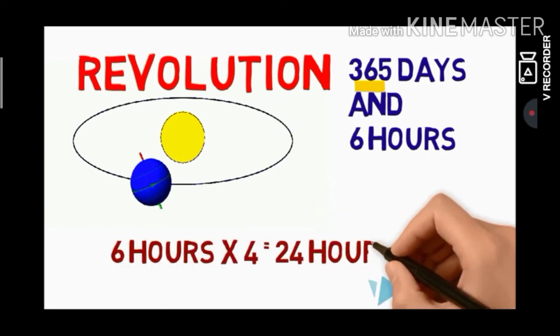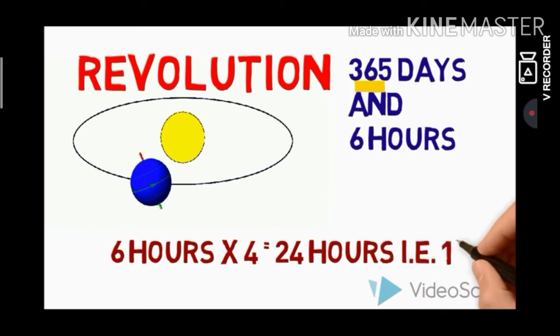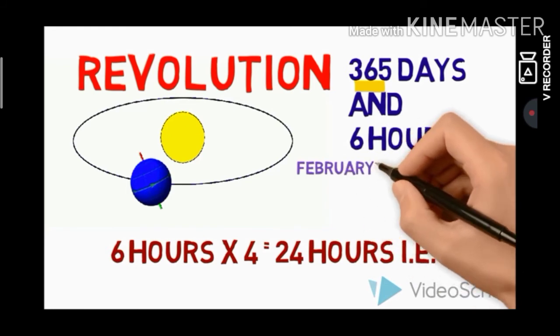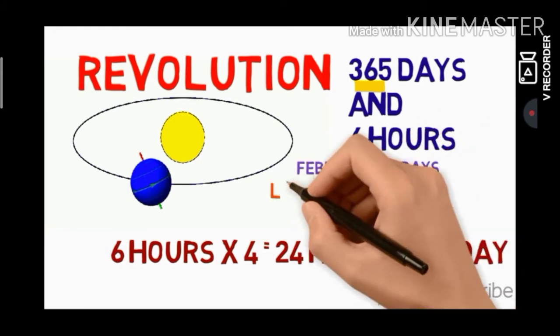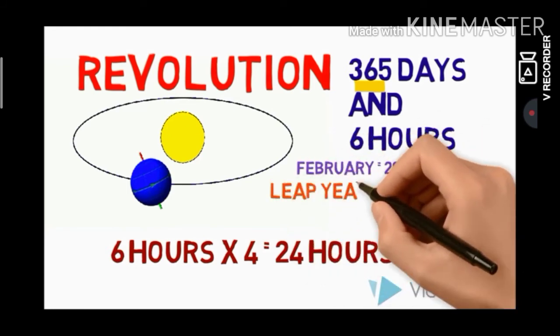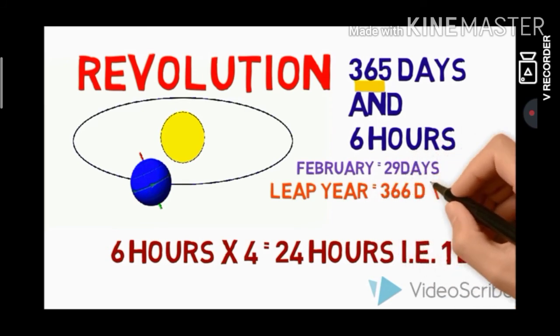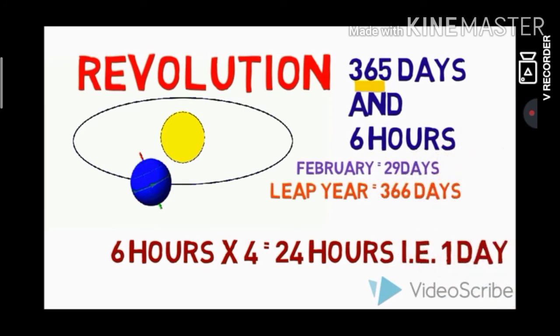6 hours saved every year are added to make 24 hours. That is one day over a span of 4 years. This surplus day is added to the month of February. Thus every fourth year, February is of 29 days instead of 28 days. Such a year with 366 days is called a leap year.